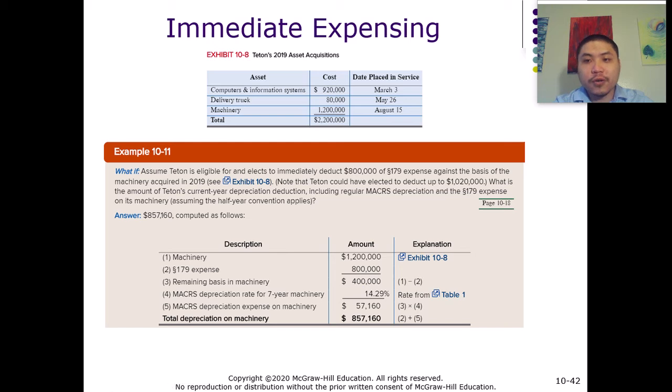And then from here we apply the regular MACRS method that we have covered in the previous video. The machine has a recovery period of 7 years. I'm not going to go to the table, but here they already provide us with the rate, which is 14.29%. So we take the $400,000 times 14.29%, and we get the MACRS amount.